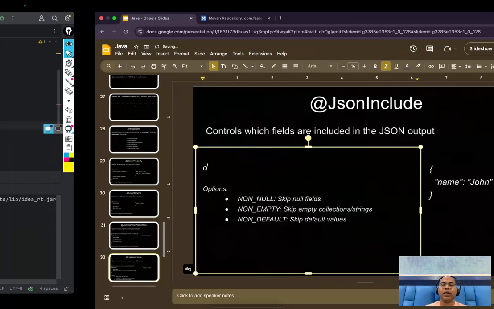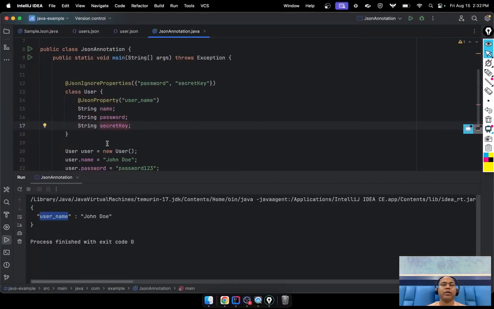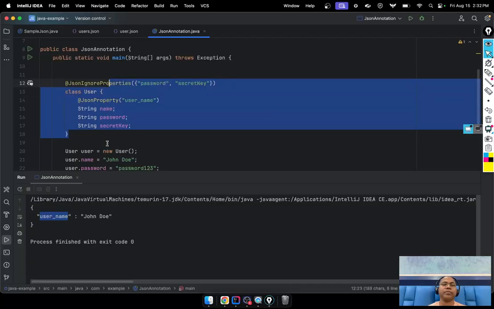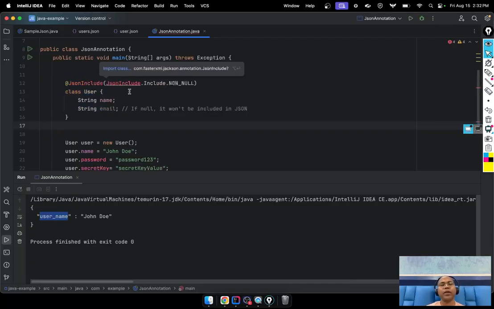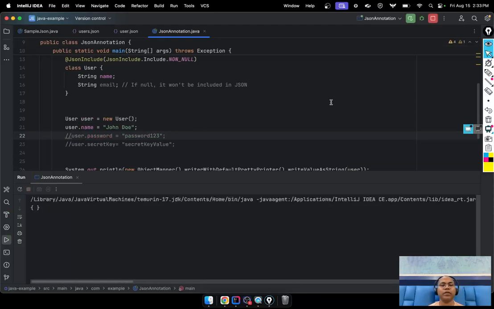Whenever a user has an email, if it is null then don't include it, and only if there is a value then include it. So that is the other scenario. Run it.